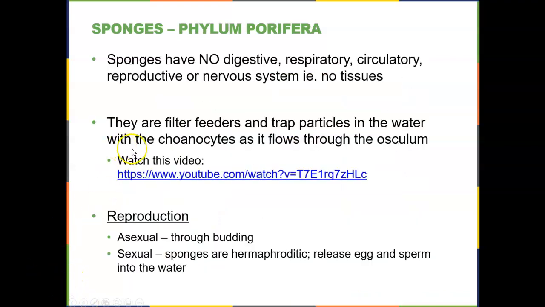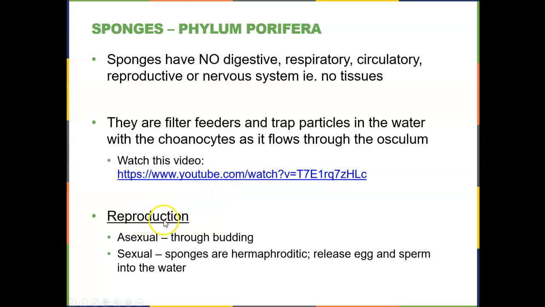So when we look again, sponges have no digestive, respiratory, circulatory, reproductive, or nervous systems, i.e. no tissues that make those up, even though they do have specialized cell types. They're filter feeders, as I mentioned, with the choanocytes, and they trap their particles in the water as it flows through the pores. Here's a video that you can watch when you have a moment.